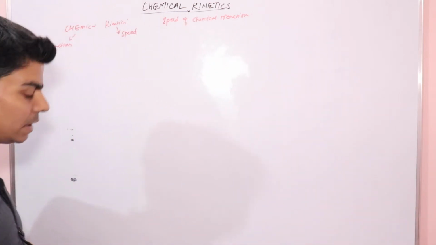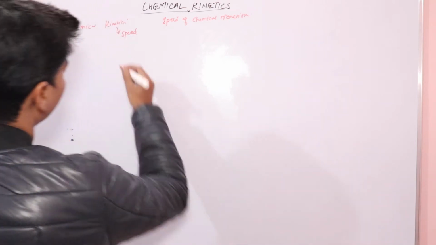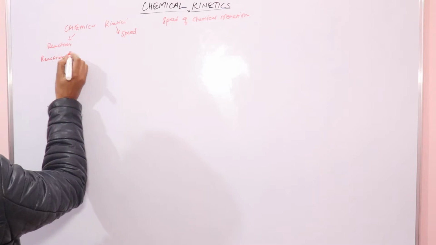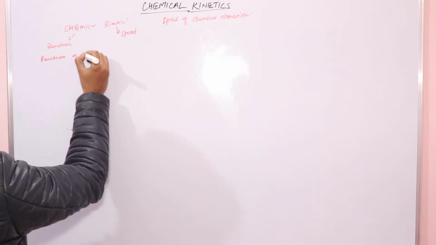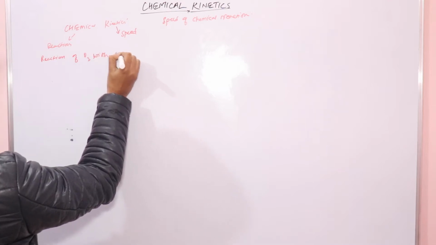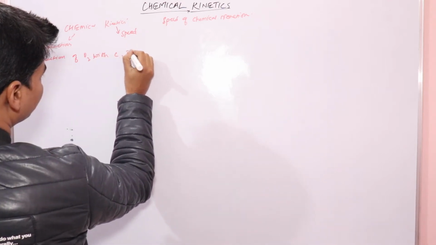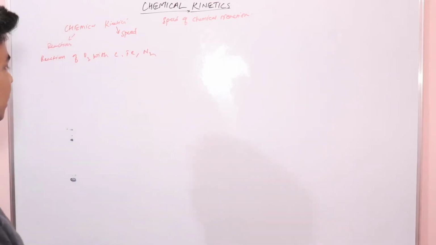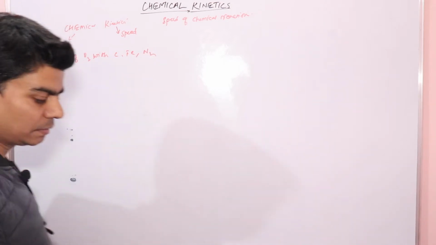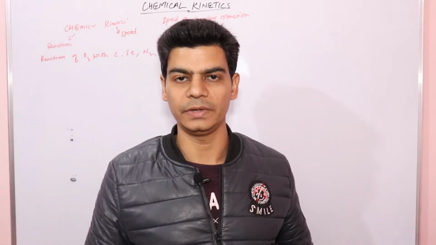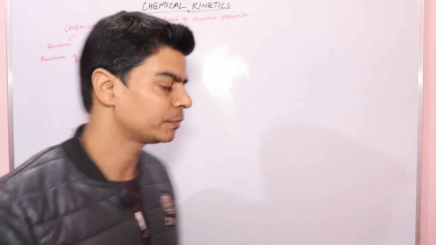Now let's take a simple example and we will understand it in a better way. Reaction of oxygen with carbon, iron and nitrogen, right? We know that the reaction between carbon and oxygen, or the burning of coal, coal is nothing but carbon, right?